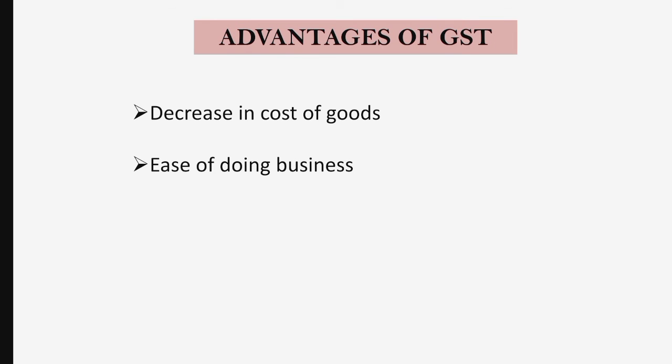Next objective is ease of doing business. So goods and service tax basically harmonizes the tax administration between the center and the states, which will improve the ease of doing business. Third advantage is reduce tax evasion. So here electronic return filing and assessment will reduce tax evasion and compliance cost. And last is more reliable. After the GST, tax system becomes more transparent, regular and predictable.